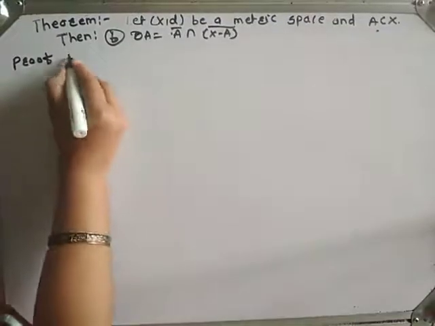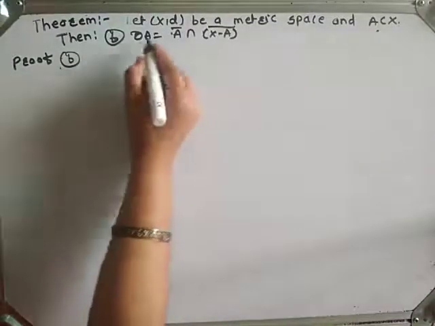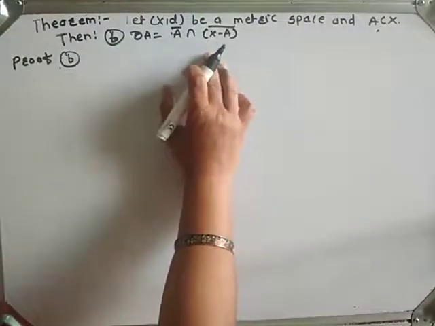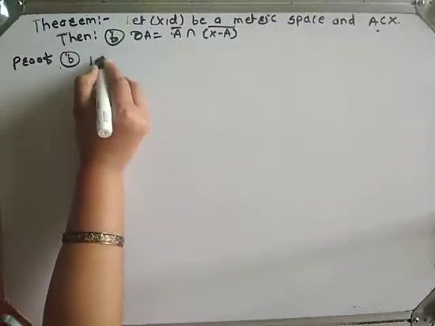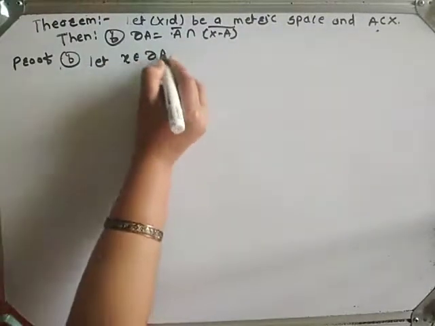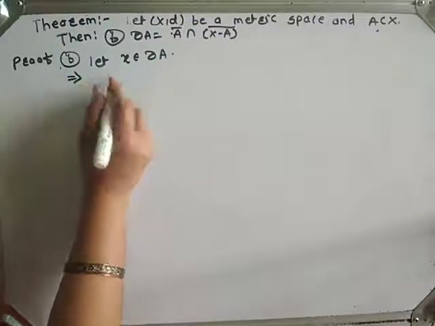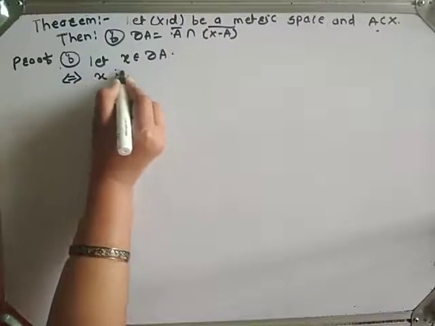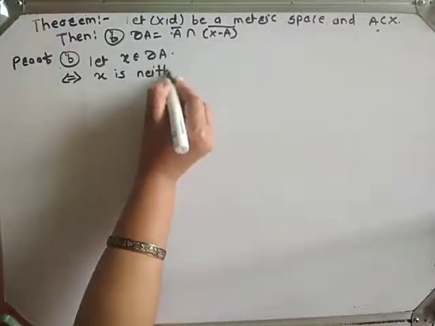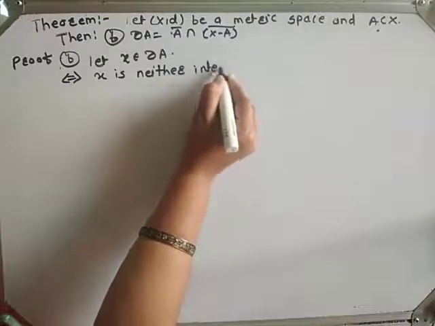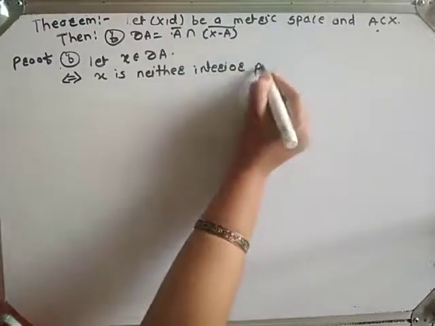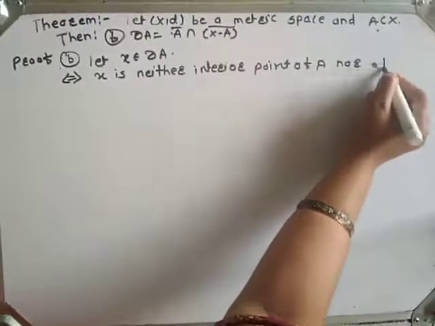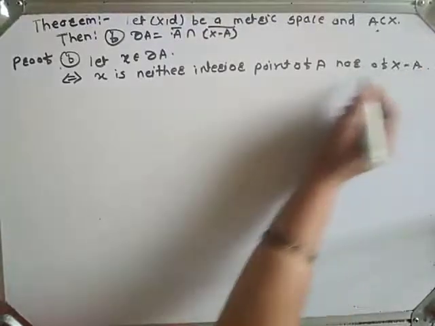Now we will prove part B. In part B, we have to prove that boundary A is equal to A closure intersection X minus A closure. Let x belong to boundary A. If and only if, by definition of boundary points, what we get? x is neither an interior point of A nor of X minus A.